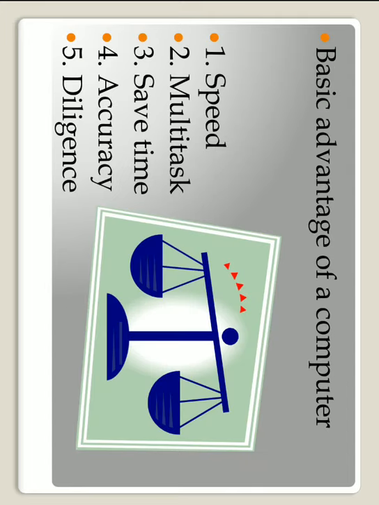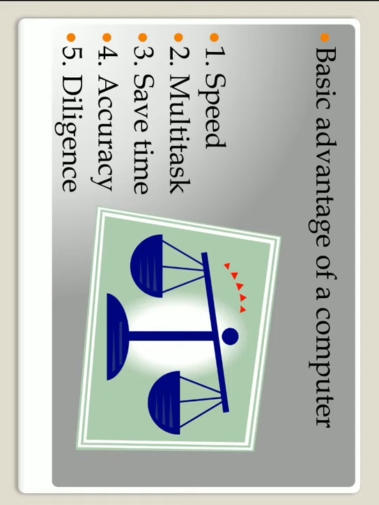Now, there are the advantages of using the computer. There are many advantages. Out of them, there are five main advantages. First is speed. A computer has a very high speed. It can perform tasks in a very speedy manner. Multitasking facility is another advantage of the computer.